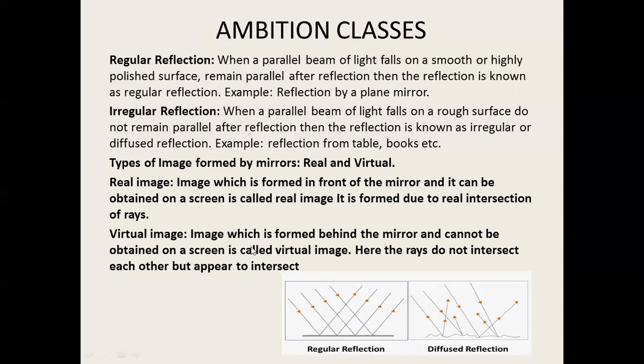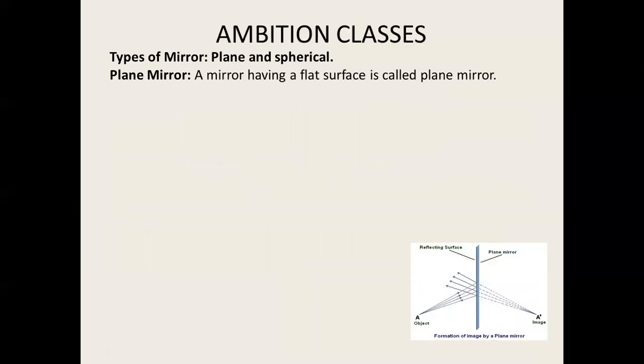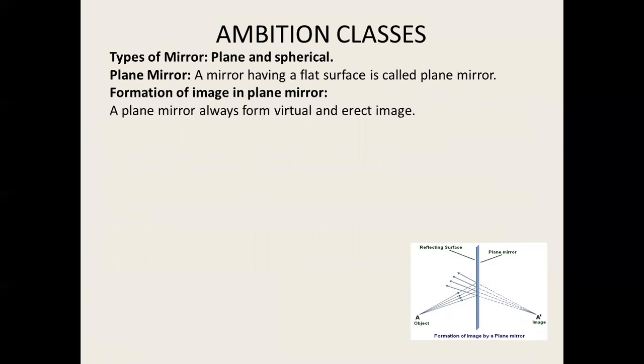A virtual image, which is formed behind the mirror and cannot be obtained on a screen, is called a virtual image. Here the rays do not intersect each other but appear to intersect. Now we are going to discuss the image formed by a plane mirror, and first we should know about the types of mirror: plane and spherical.